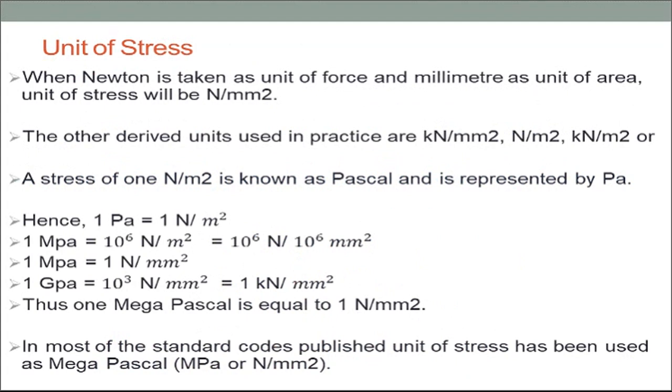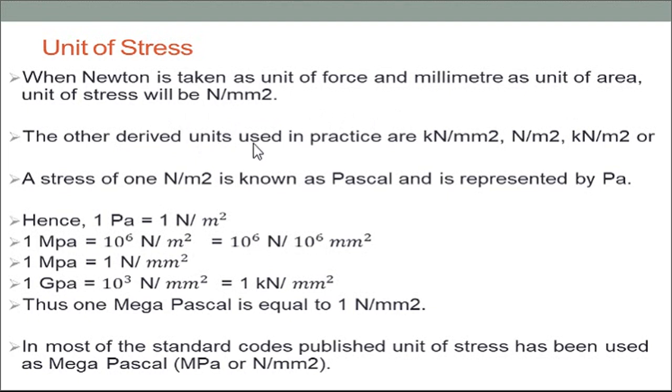Earlier we studied the unit of stresses. When Newton is taken as the unit of force and millimeter as the unit of area, the stress will be Newton per millimeter square, because by definition stress is the load per unit cross-sectional area. Normally loads are represented in force, and the unit of force is Newton, and area is normally represented in mm square. That's why our stress unit is Newton per mm square.